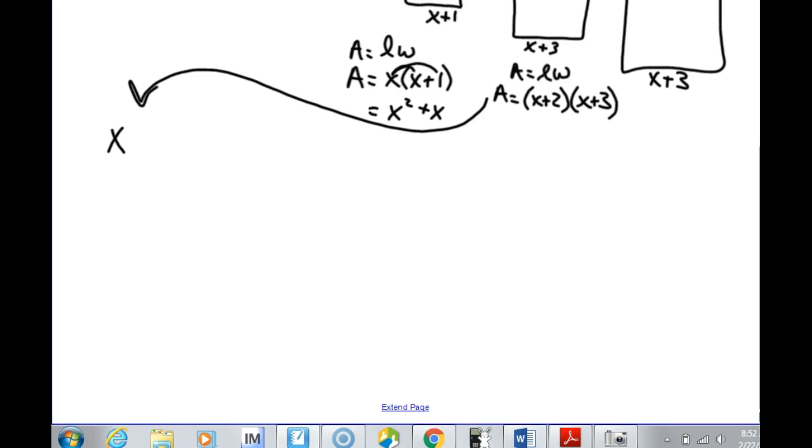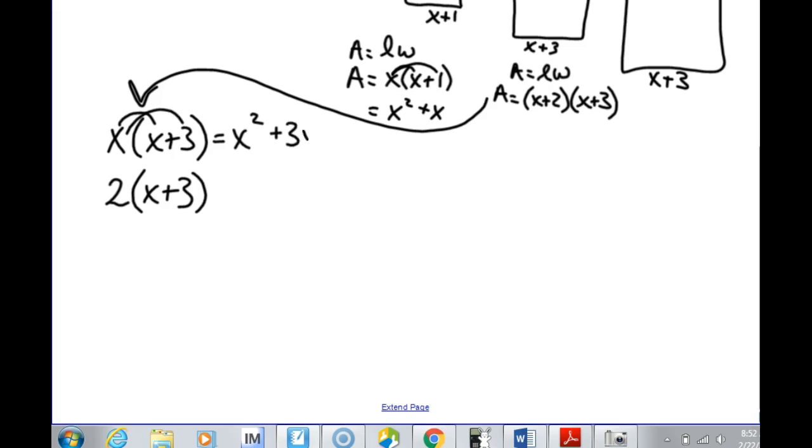So we do x and x plus 2, and we multiply both of those by x plus 3. You're already thinking, that's too much. But if you understand the process that you're going through, it really doesn't take too long. It just takes longer to talk about it. So we use the double distributive. We do x times x is x squared, and x times 3 is 3x.